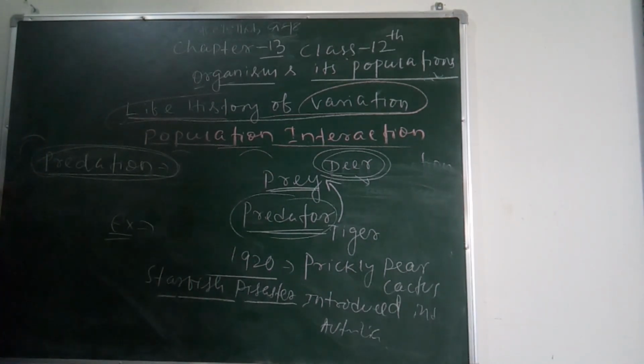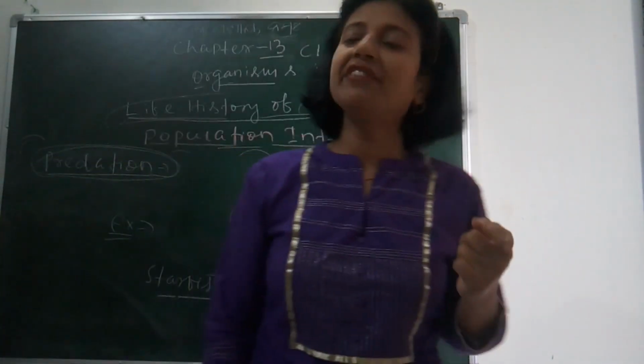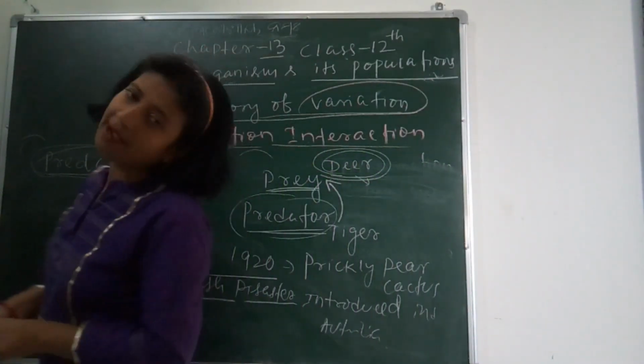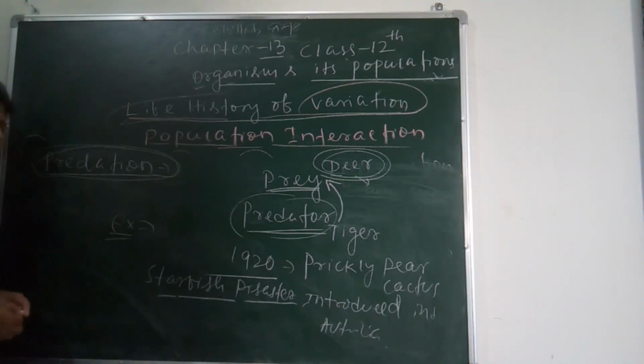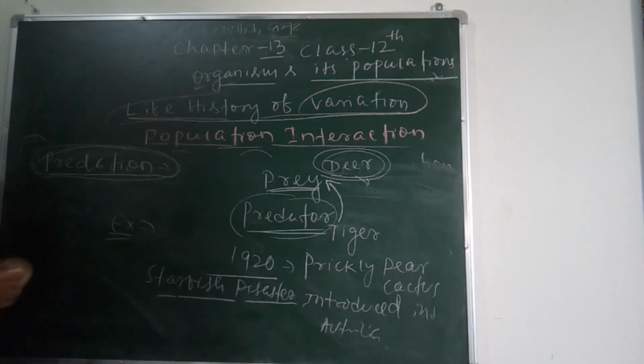So here you have to understand how on the American Pacific coast the starfish Pisaster is an important predator, and when it is removed from the area, the other invertebrates living in that area get extinct. After some days they have to be removed to stop the interspecific competition between them.